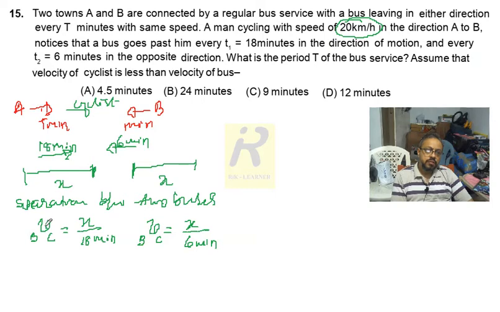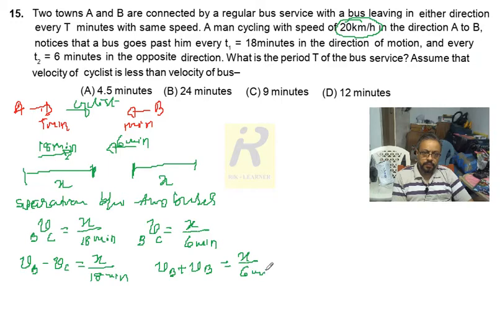On this side the bus is chasing him from behind, so I write VB, the speed of the bus, minus VC, the speed of the cyclist, equals x divided by 18 minutes. On this side the bus is facing him from the opposite direction, so we add the two speeds: VB plus VC equals x divided by 6 minutes.